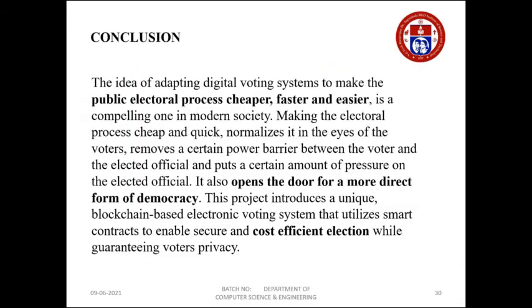And what is the conclusion for this? The conclusion is that it is cheaper, faster and easier, and in modern society the electoral system is very costly. In order to minimize the cost, we can use a blockchain system, and it opens the door to a direct form of democracy, because we know that in a democracy everybody has their own right to vote for a particular candidate. So yes, it will help with those things, and it's very cost efficient. Elections become very cost efficient.